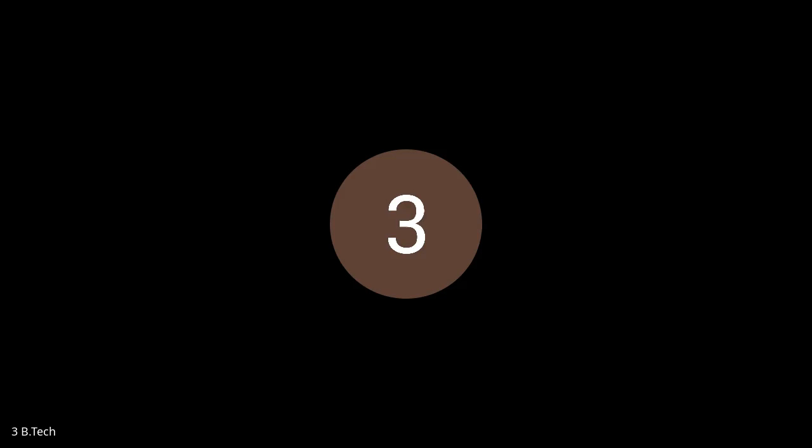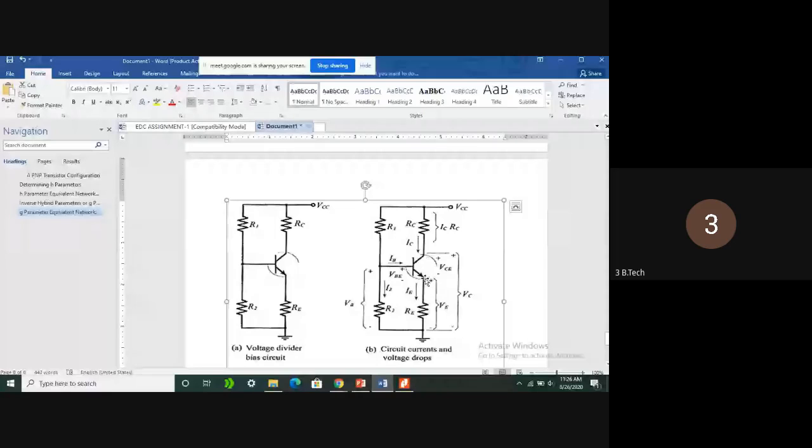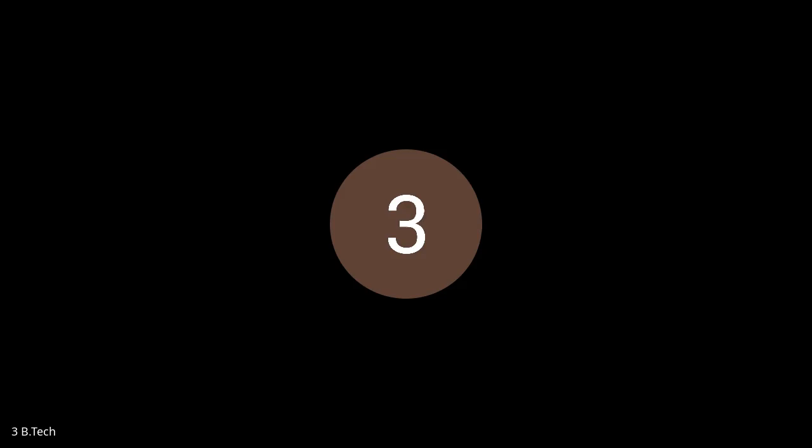Clearly, we can say that junction voltages are also there. In a three terminal transistor, we have two junctions: the emitter to base junction VBE, and the collector to base junction.